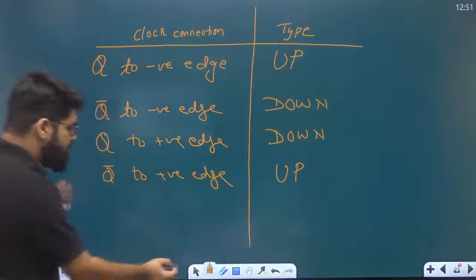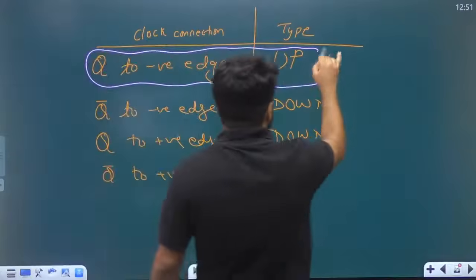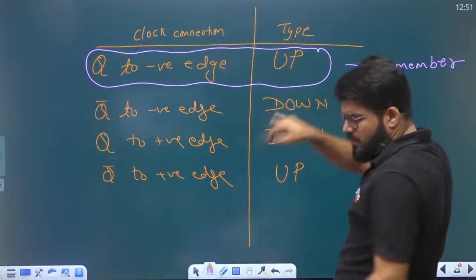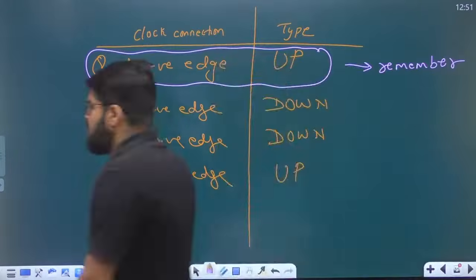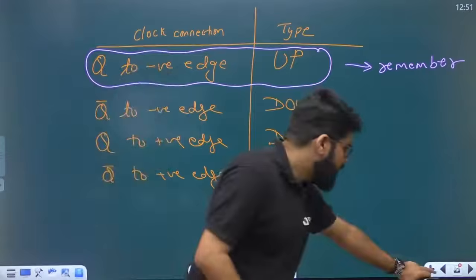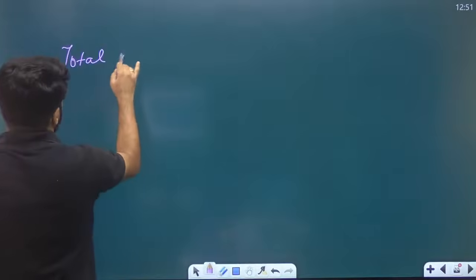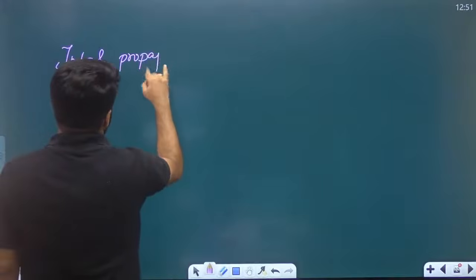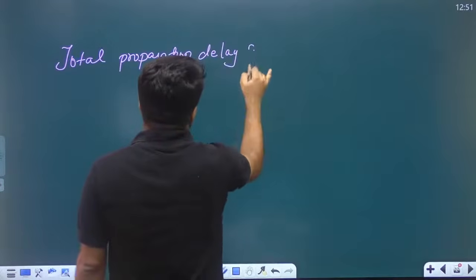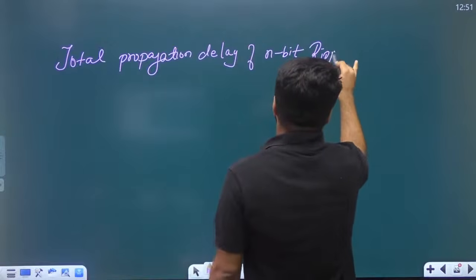Okay. So what is important for you is to remember this. Only one result. You don't have to remember the table. With only one result, you will be able to identify the type of the counter. Okay. Now the next important point to note is, what is the total propagation delay of an n-bit ripple counter?